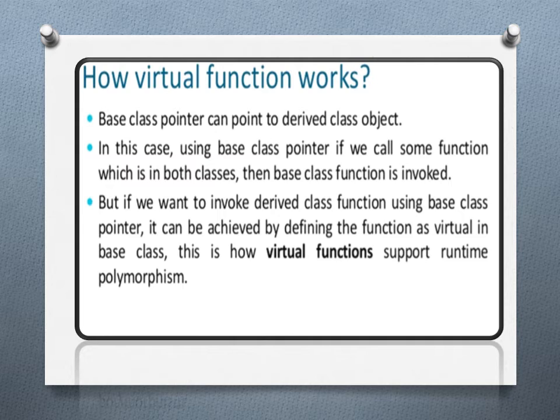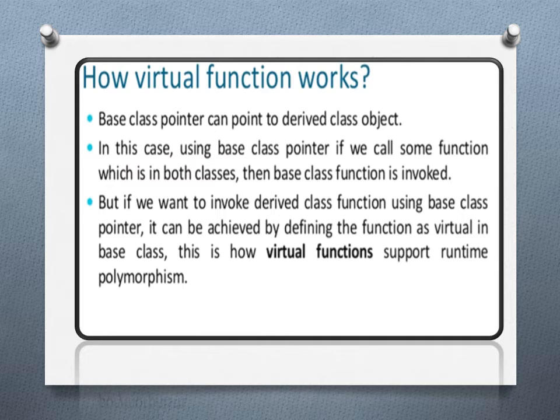Normally, if we call the function using that pointer, the function from the base class is always called, even though the same-named function exists in the derived class.